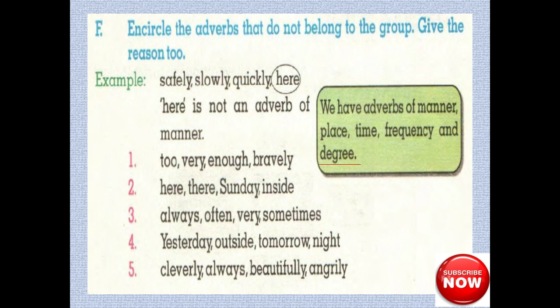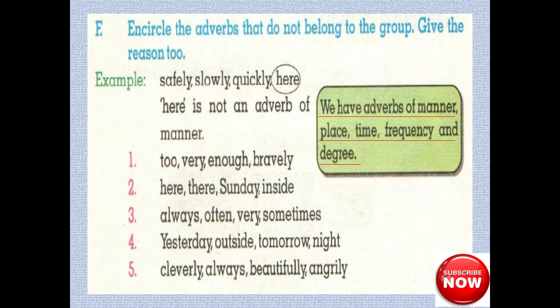Encircle the adverbs that do not belong to the group. Give the reasons too. So the example is safely, slowly, quickly, here. Here is an odd one. Here is not an adverb of manner. So according to the types of adverb, you have to fill this. We have adverb of manner, place, time, frequency and degree. And find which one is not from the group. That one will be odd and you will have to point that out.